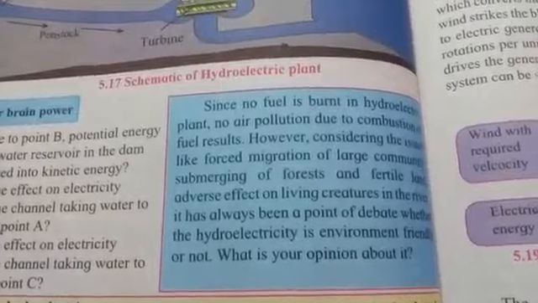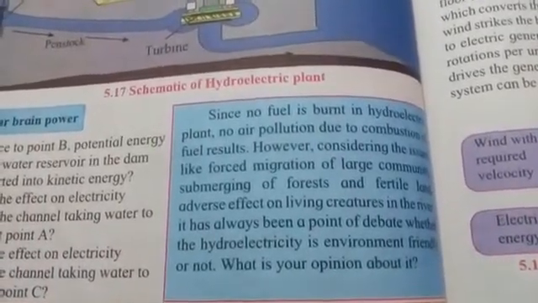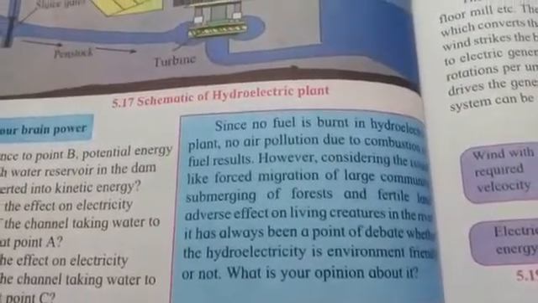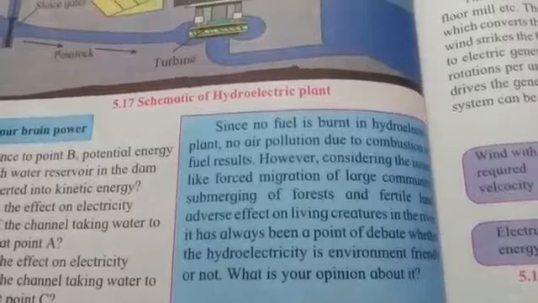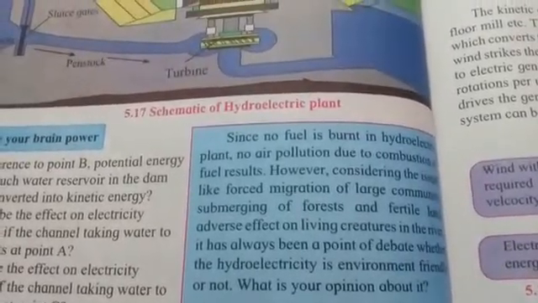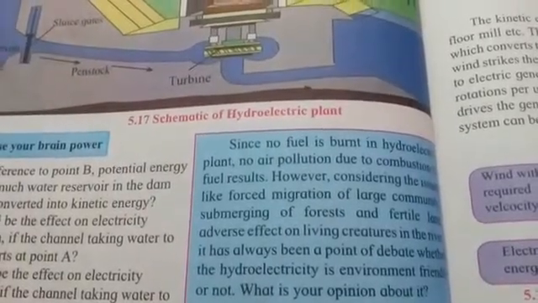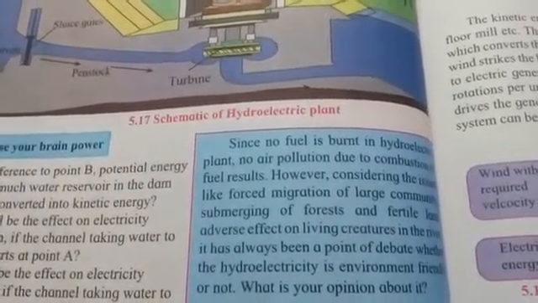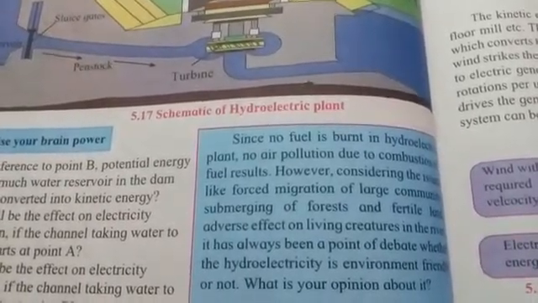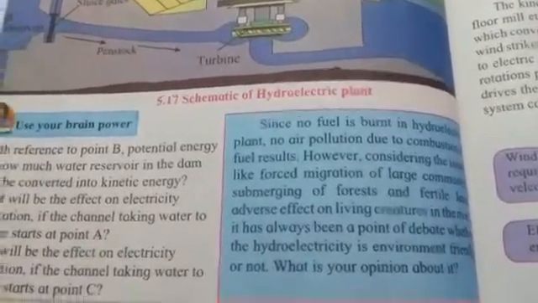So migration of the people, then submerging of the forest and the fertile land, because the fertile land and the forest will also come into that area, so that is to be submerged or removed from there. So we will miss such fertile land, we will miss such forest, and this is the disadvantage of the setting up of hydroelectric power plant. And it is a point of debate whether such hydroelectric power plants are really eco-friendly or not.